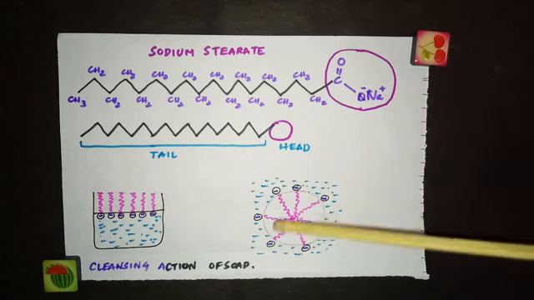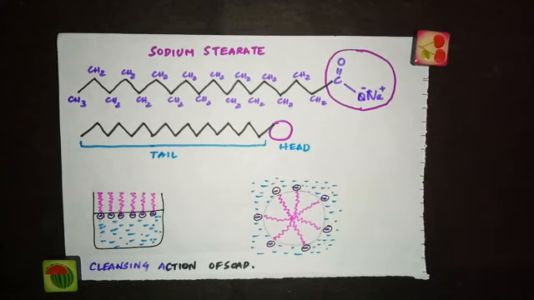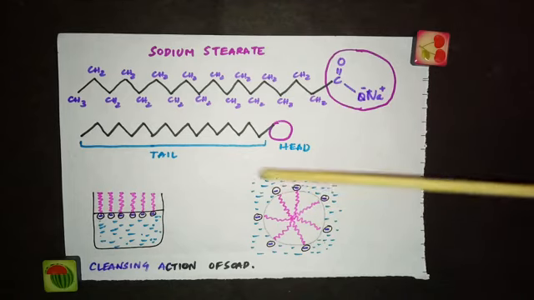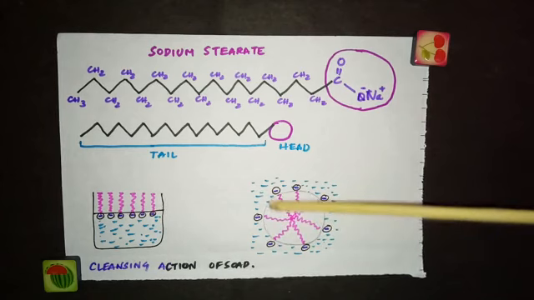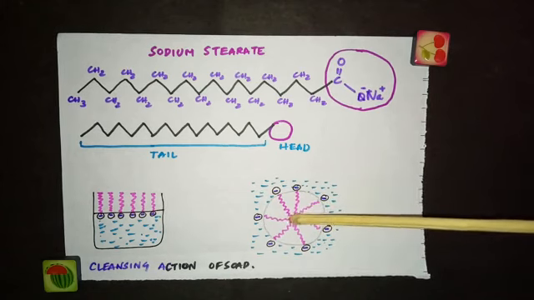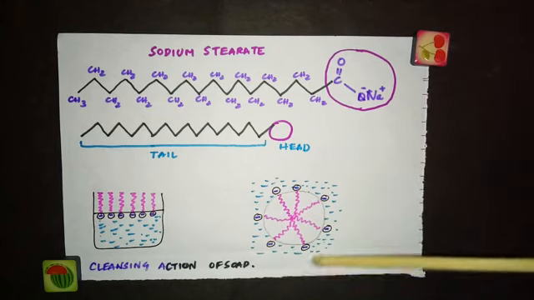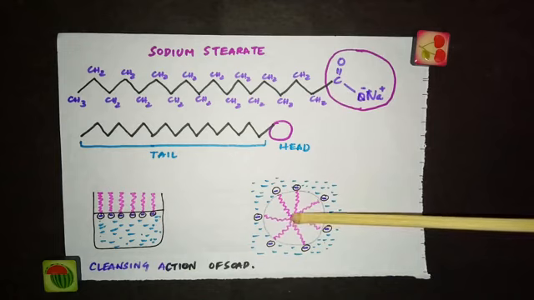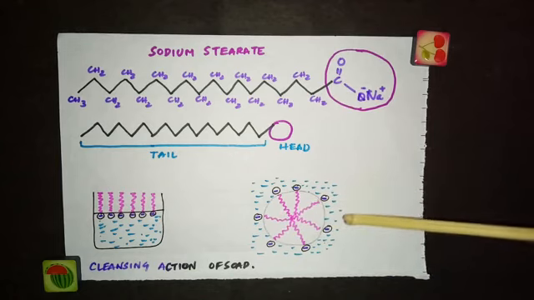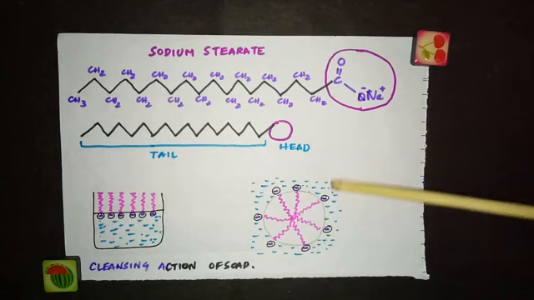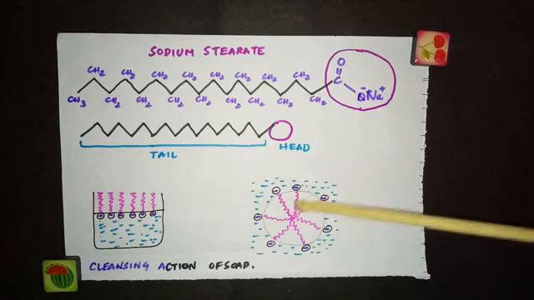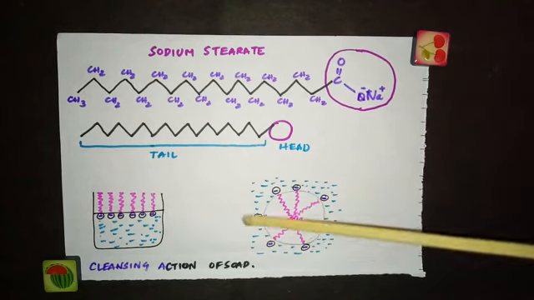With the help of this micelle formation, you can also explain the cleansing action of soap, how we use soap to remove dirt from our cloth. When there is oil or dirt on the cloth, a micelle is formed around that dirt particle. The dirt particle is at the center, with the hydrophobic R part pointing towards the oil, which means the dirt, while the COO minus, the hydrophilic part, is directed towards water. So the soap forms a micelle around the oil.